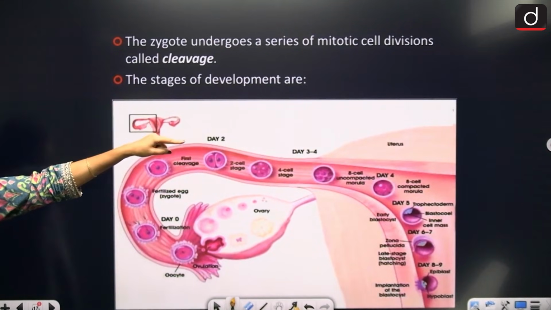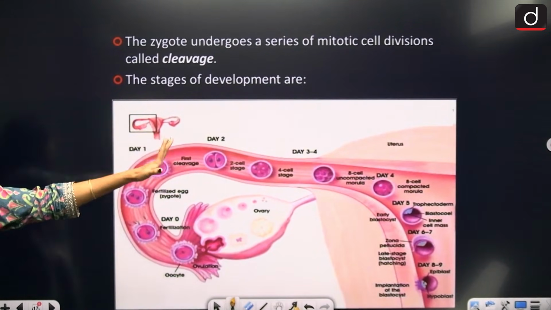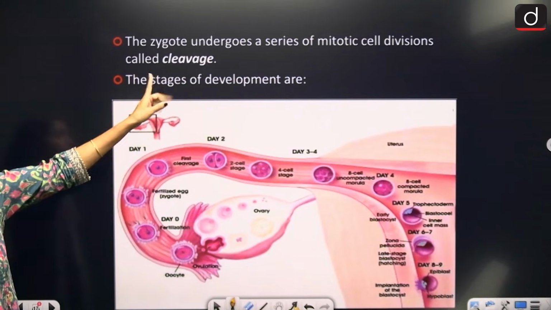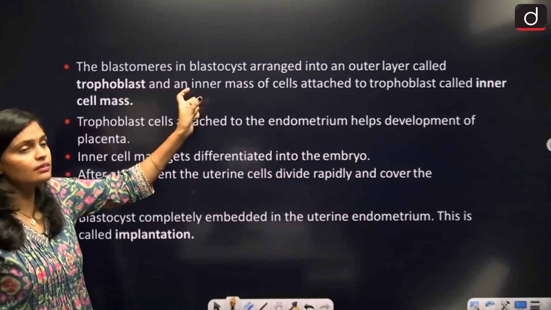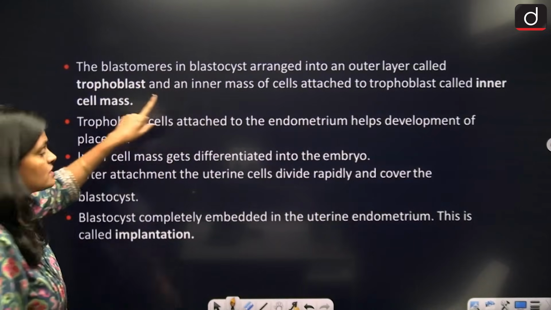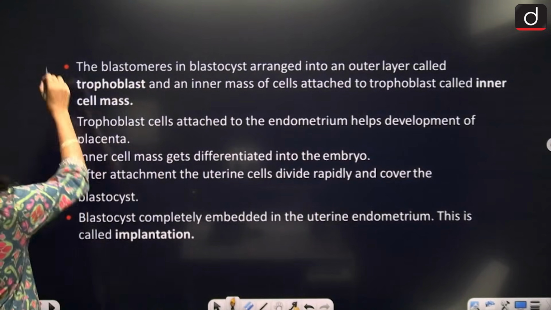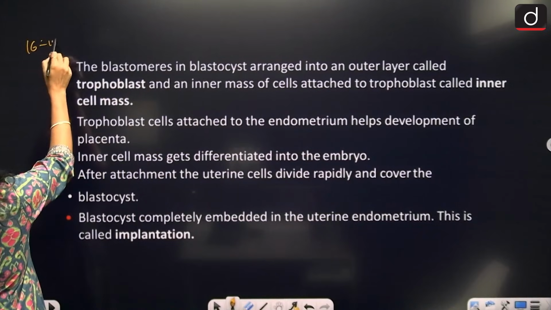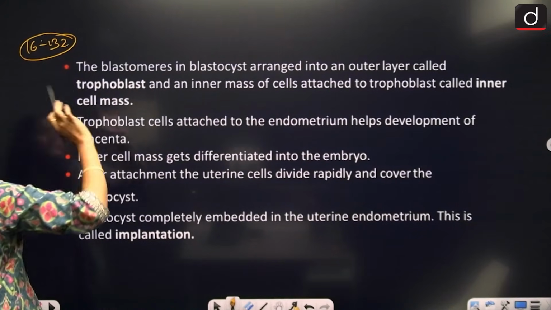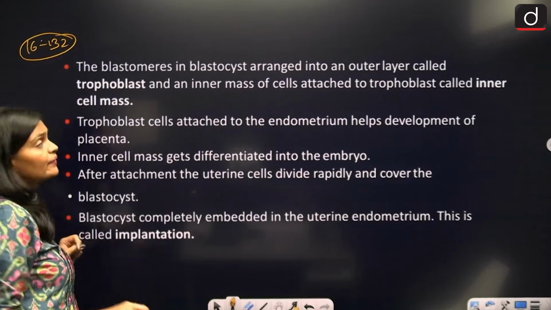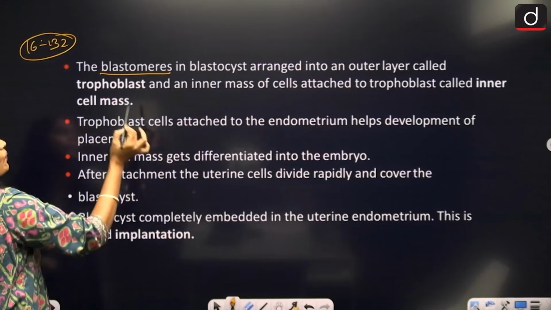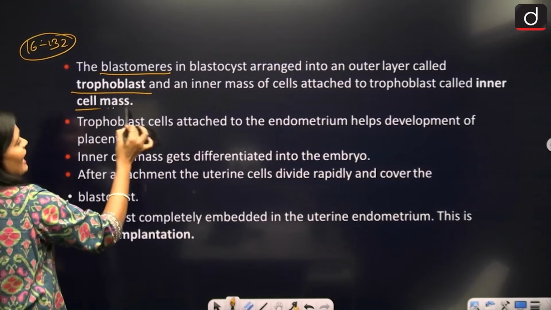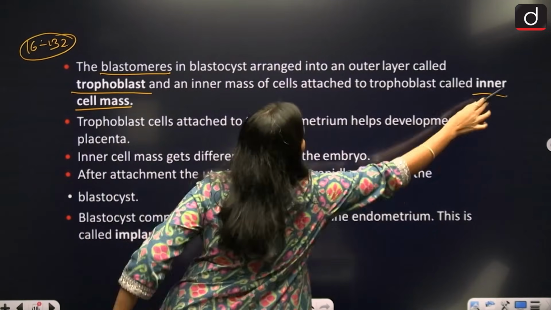Now, which cell division takes place here in the zygote? Mitosis. Now the blastomeres in the blastocyst, the 16 to 32 cell stage, are arranged into an outer layer called trophoblast and an inner cell mass.